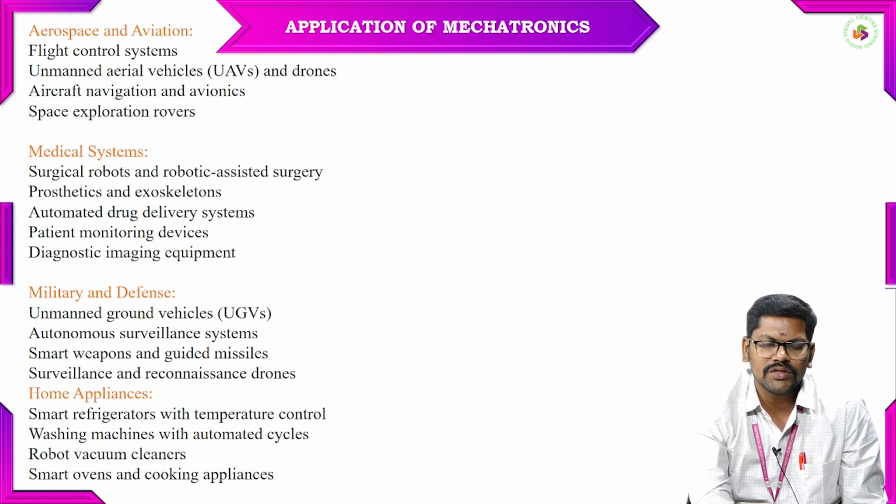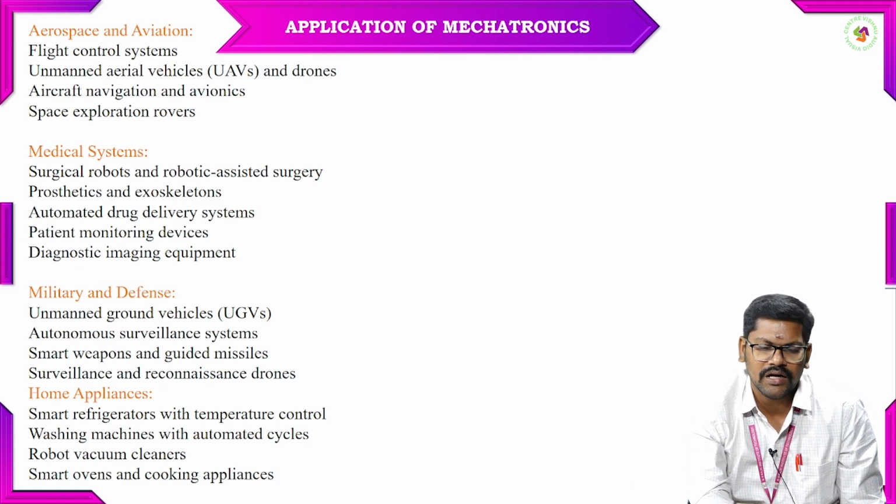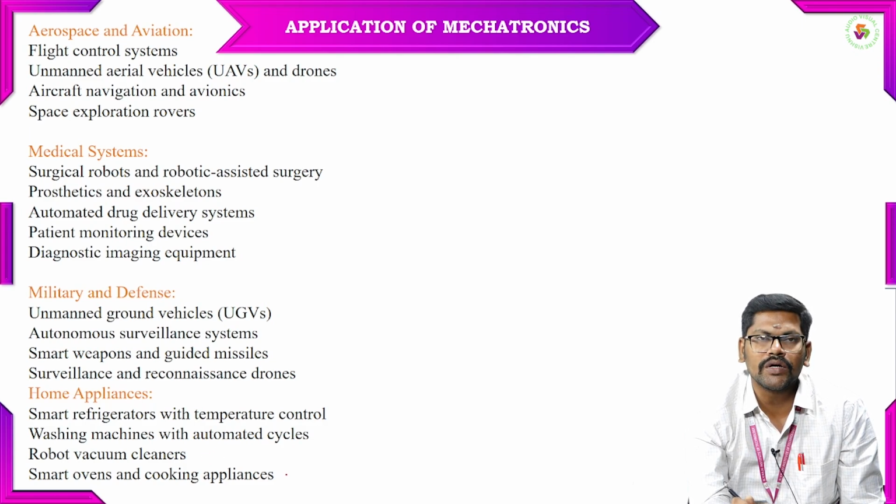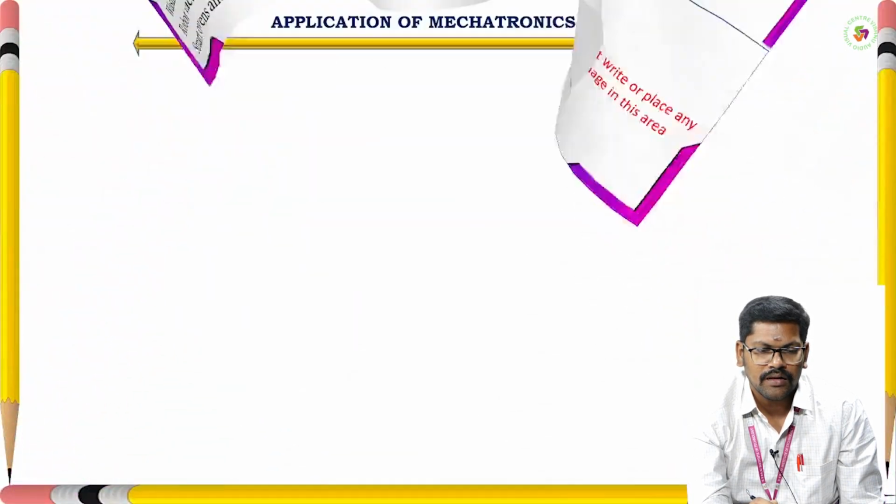Next we will move to military and defense applications: unmanned ground vehicles, autonomous surveillance systems, smart weapons, guided missiles, and surveillance and reconnaissance drones. For drone applications we are using this. For home appliances we regularly use smart refrigerators with temperature control, washing machines with automated cycles, robot vacuum cleaners, and smart ovens and cooking appliances. These are some areas where we use mechatronics.